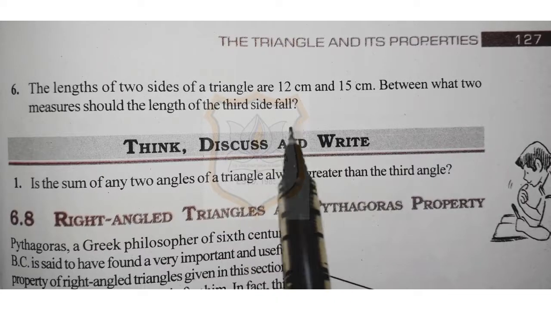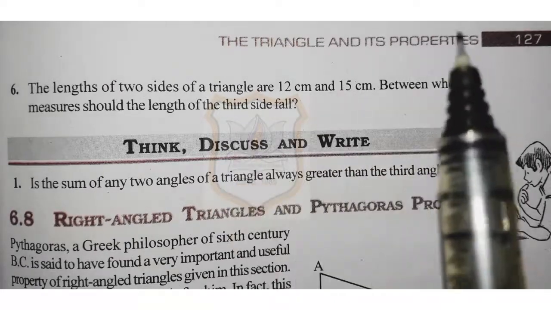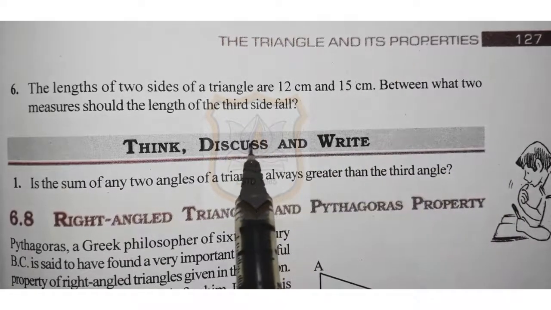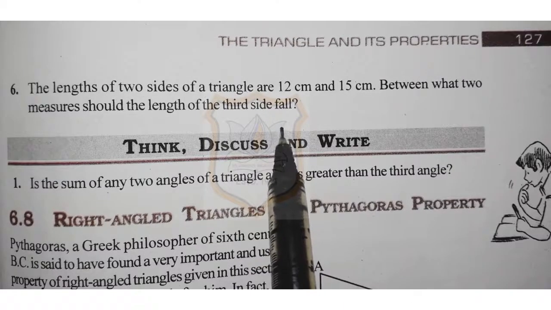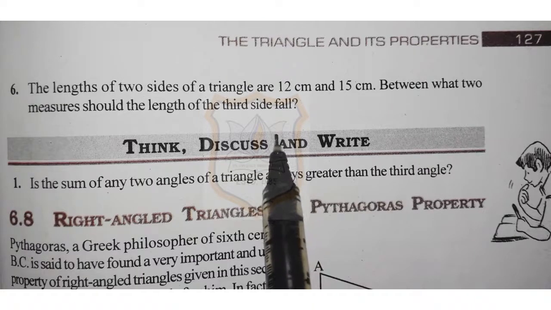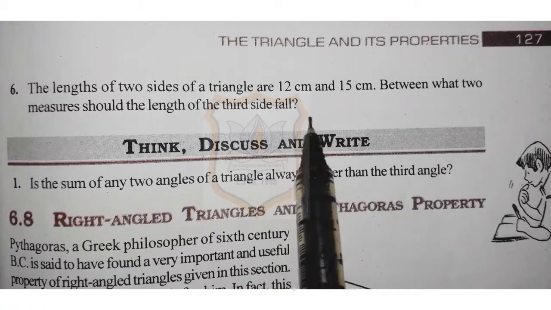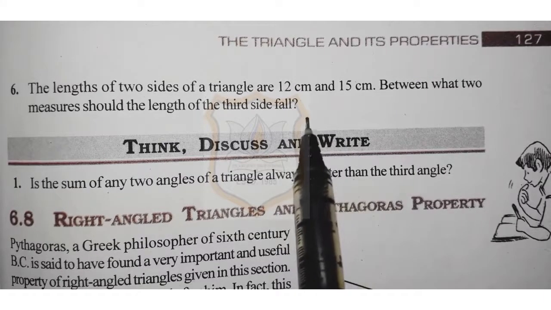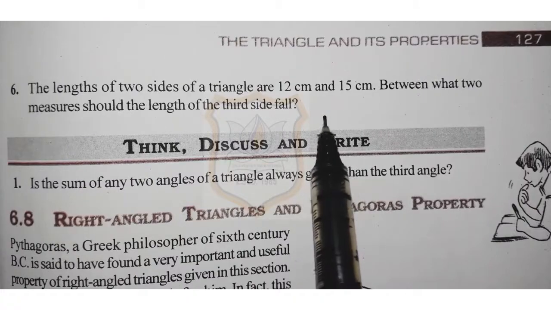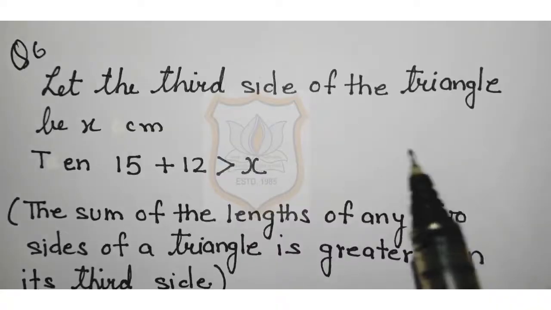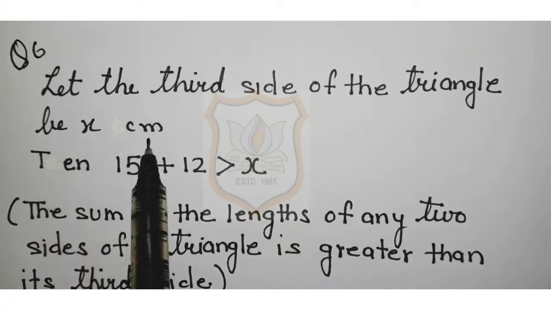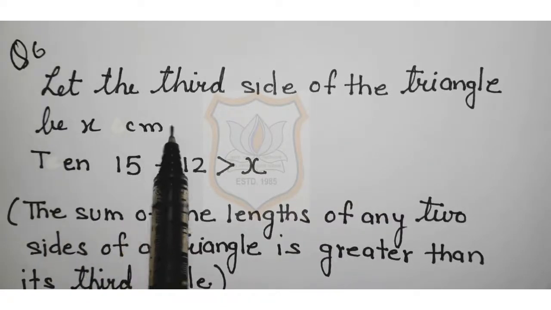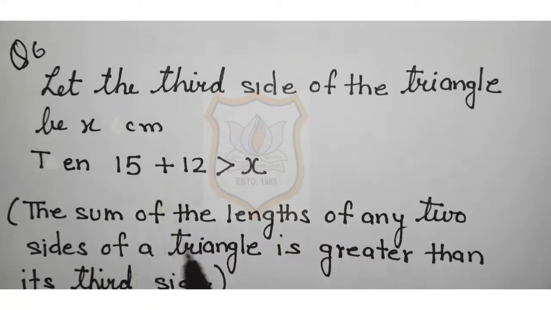It means that a triangle is given in which one side is 12 cm and another side is 15 cm. Then you have to find the two numbers between which the third side falls. So let's solve question number 6. Let the third side of the triangle be x centimeter. We have supposed that the third side of the triangle is x centimeter.